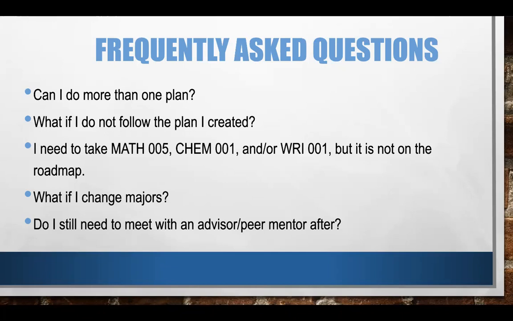Next, I need to take Math 5, Chem 1, and/or Writing 1, but it is not on the roadmap. Though these courses are not blatantly stated on the roadmap, these courses are often used as prerequisites for the next course. For example, Math 5 is needed for courses like Psych 10. Therefore, in order to take that class, you will also need to plan the prerequisites for those courses.